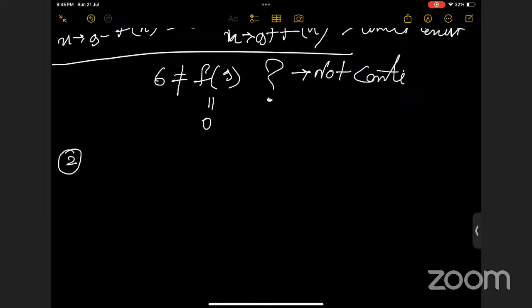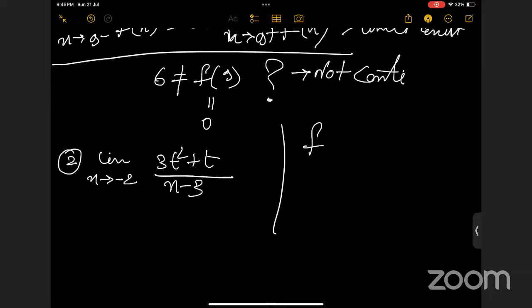Now we will check another example. Just a simple limit as t tends to -2 of 3t squared plus t by t minus 3. This is our function.